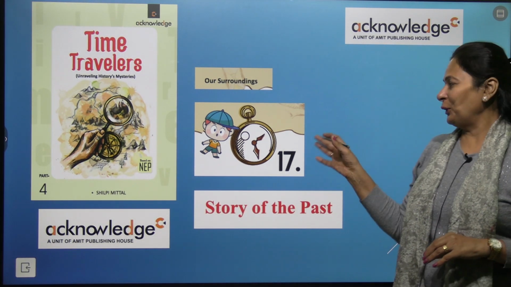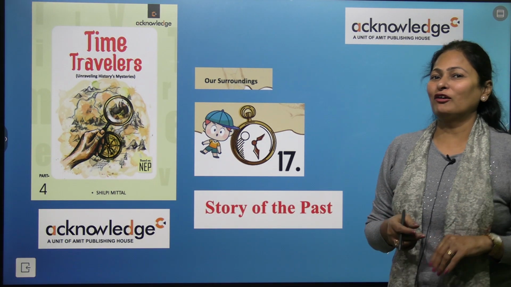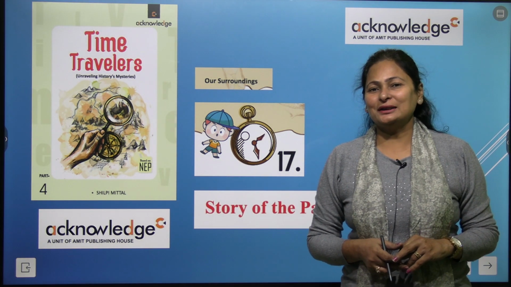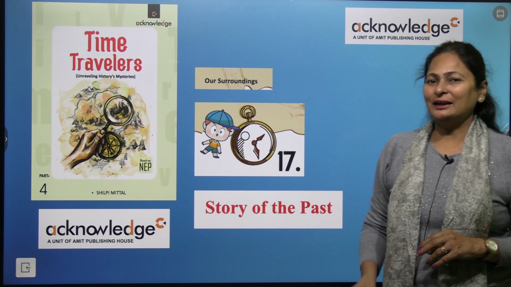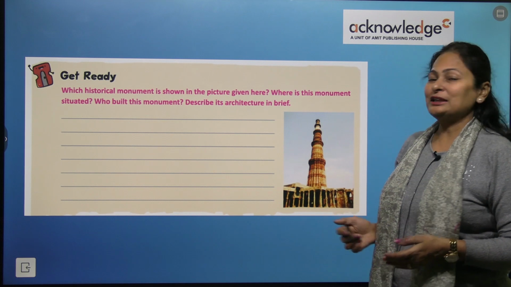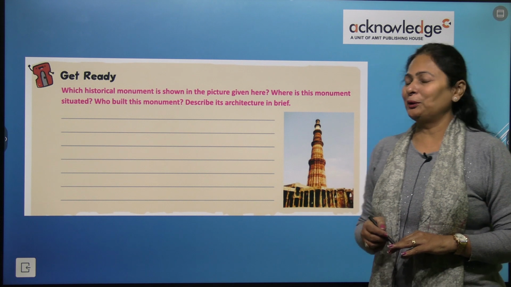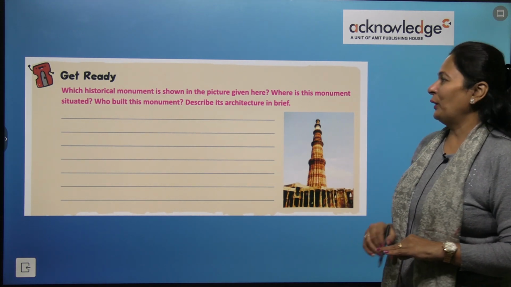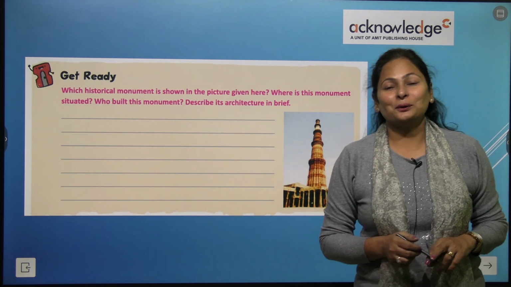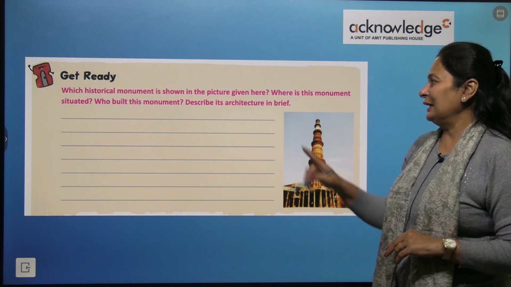Today I am continuing with chapter number 17, Story of the Past, of your course book, Time Travelers Acknowledged series by Amit Publishing House. Now get ready for the exercise. You need to identify this picture, which is a historical monument of India. Where is this monument situated? This monument is Qutub Minar and it is situated in New Delhi.